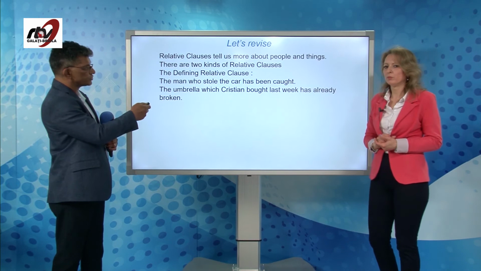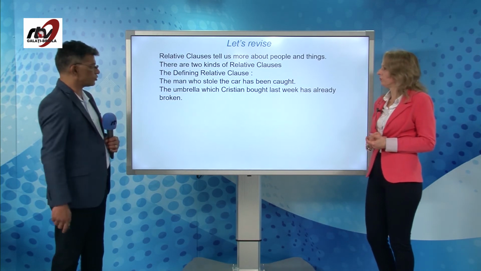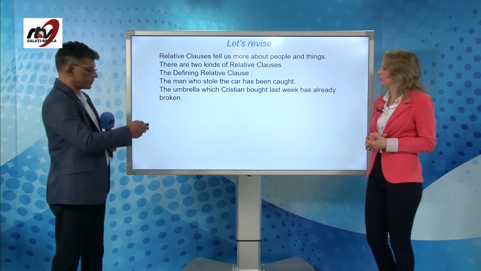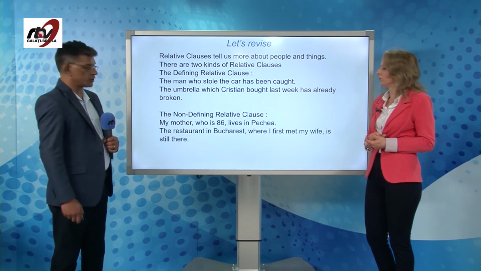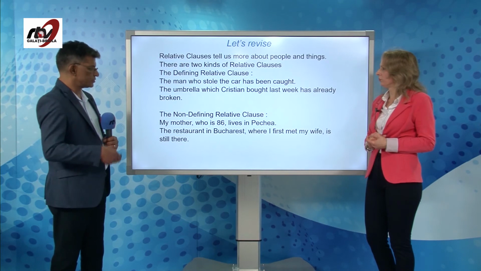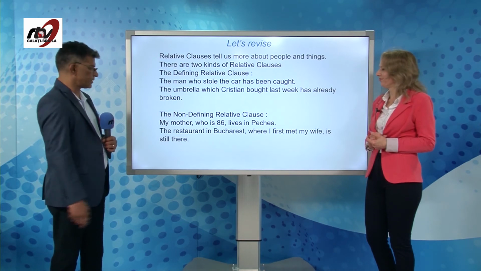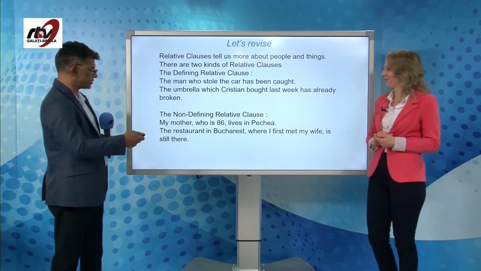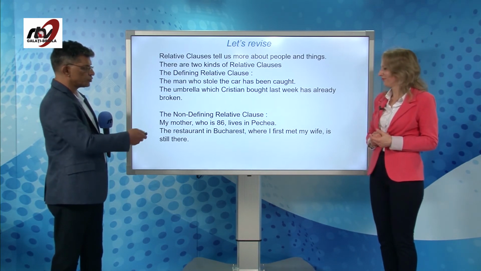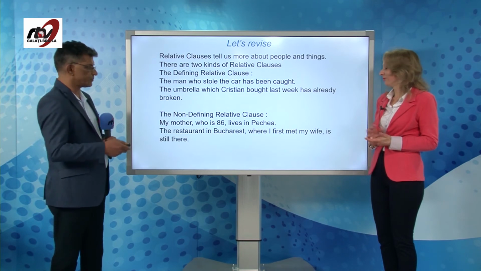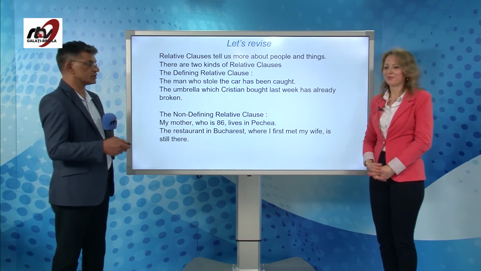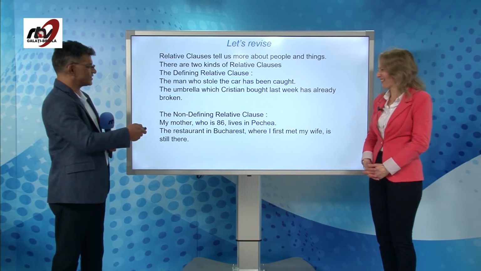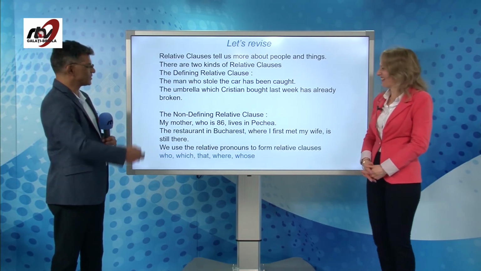Secondly, the umbrella which Christian bought last week has already broken. Again, defining clause, which Christian bought. And the non-defining relative clause, my mother, who is 86, lives in Pechia. Extra information, who is 86, non-defining relative clause. The restaurant in Bucharest, where I first met my wife, is still there. Really? Was it like this? It was. Nice, very nice.